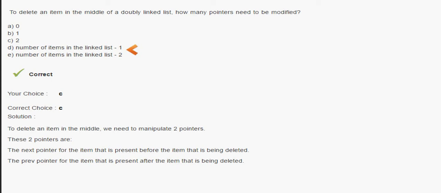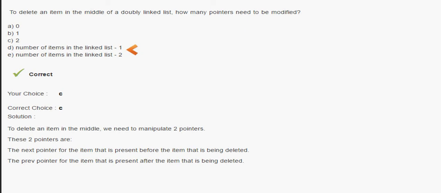But understand, if another option was given, that is 3, you may pick that answer, because you may think the 2 pointers for us, plus the item that we are going to delete. No, that's not the concept. We are going to delete it, so we take the previous one and the next one. We are not considering the one which is going to be deleted.